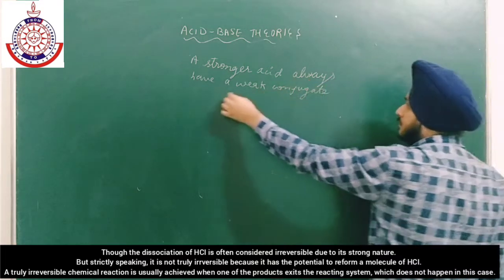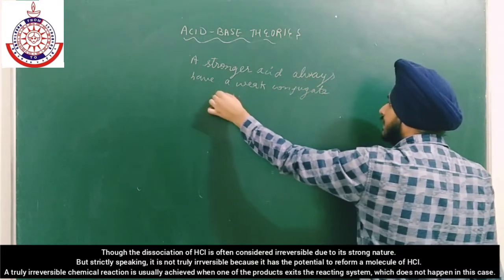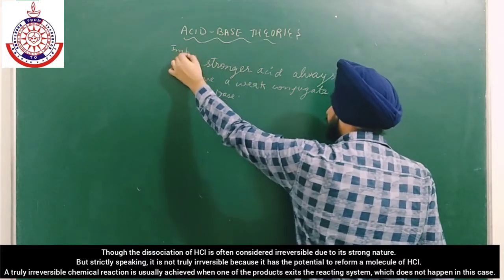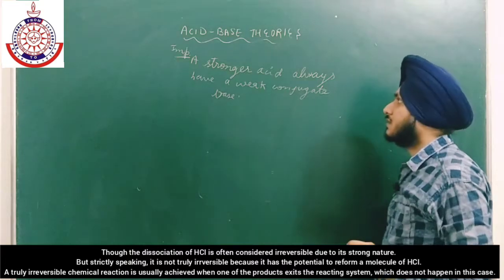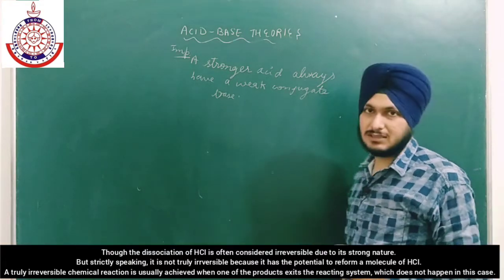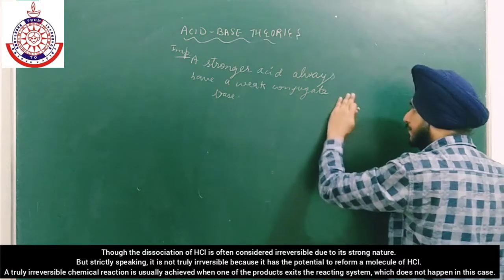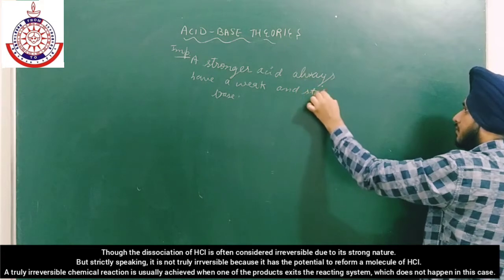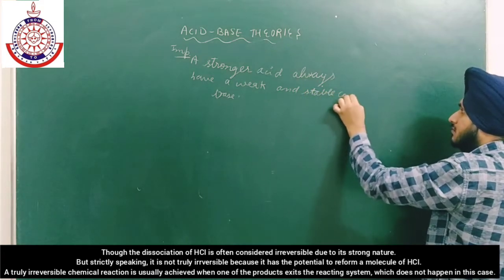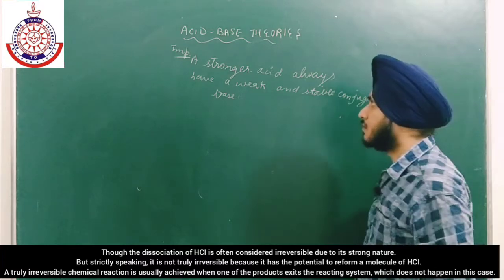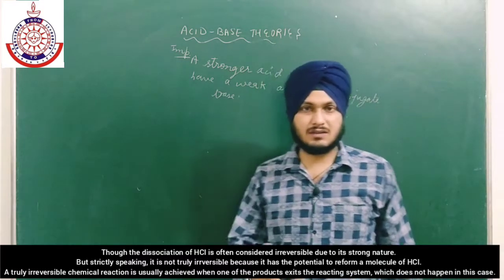What does it mean? Okay, and this is a very important statement. A stronger acid always has a weak conjugate base. Okay, a weak and stable conjugate base. Okay, now what does it mean?